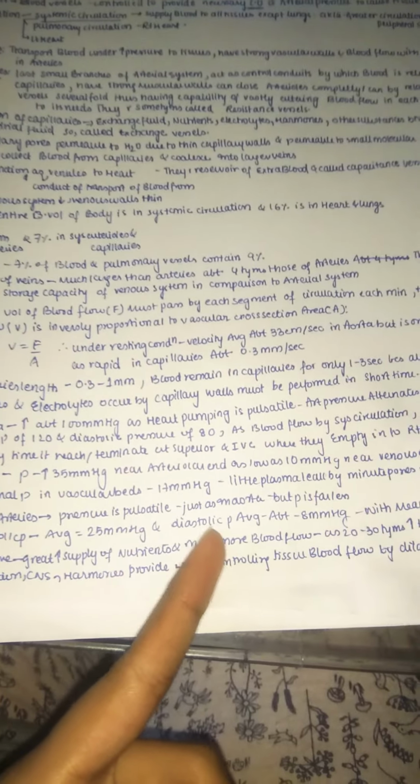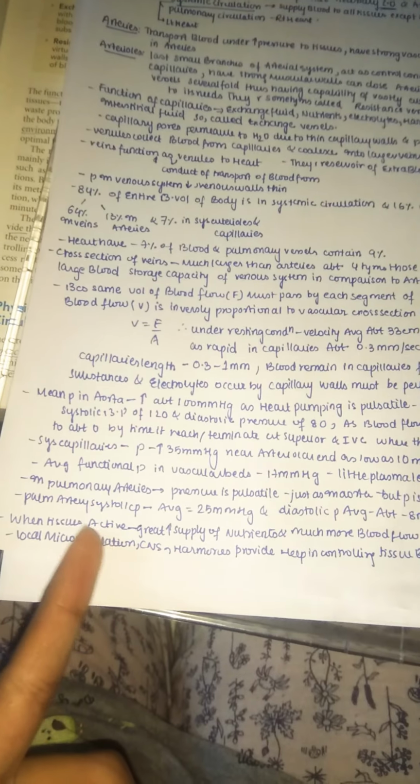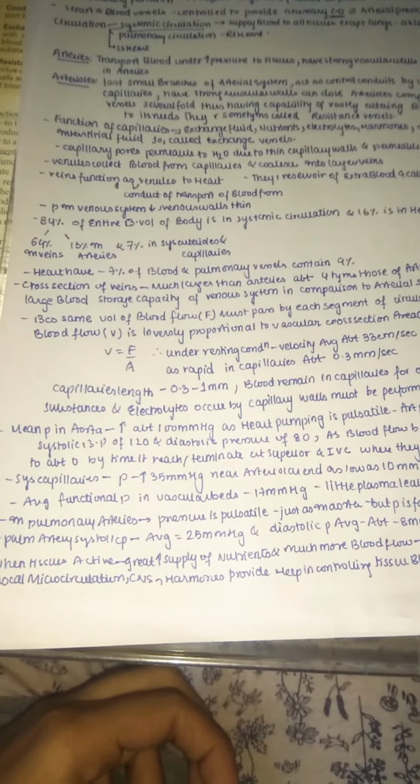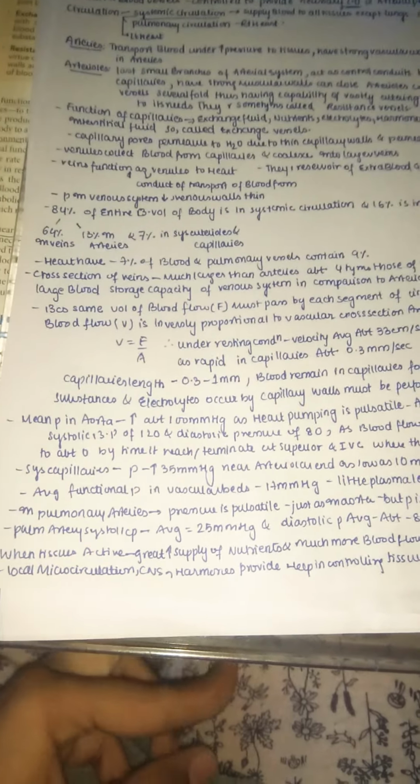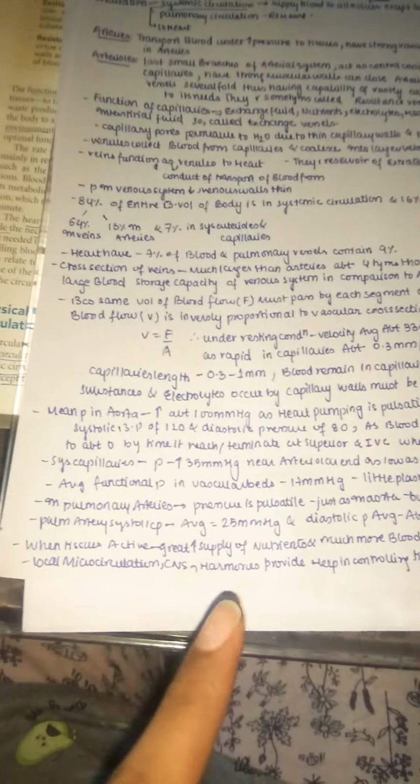In pulmonary arteries, the pressure is pulsatile, just as in the aorta, but the pressure is far less. Always remember, the pulmonary circulation is similar to the systemic circulation, but the only difference is that the pressures are somewhat low compared with the systemic circulation. Why? Because the systemic circulation needs to supply our whole body, so it requires higher pressure, whereas the pulmonary circulation supplies only the lungs, so less pressure is enough.